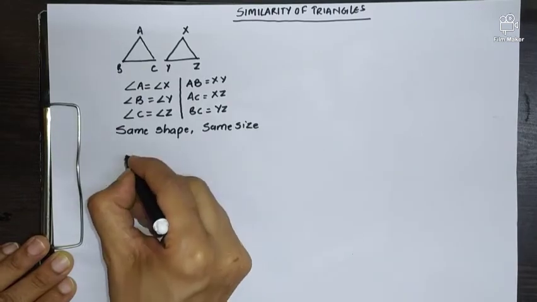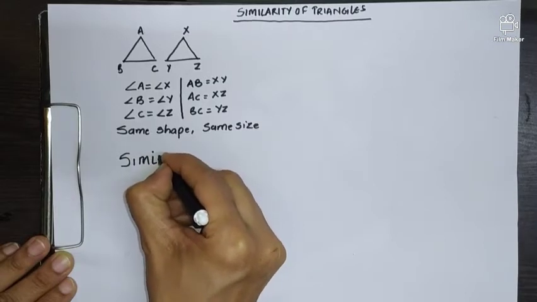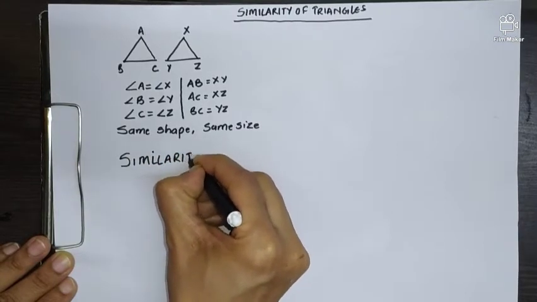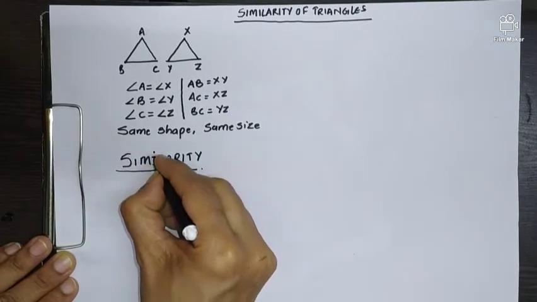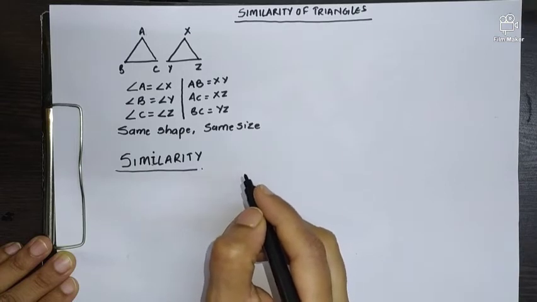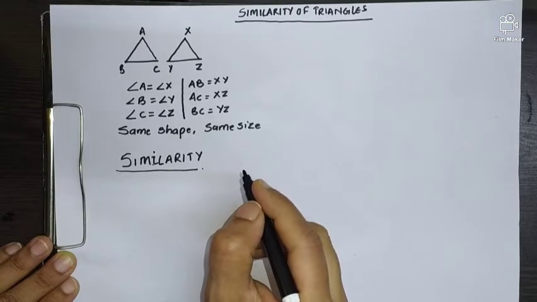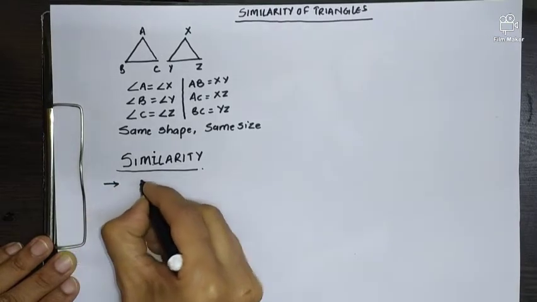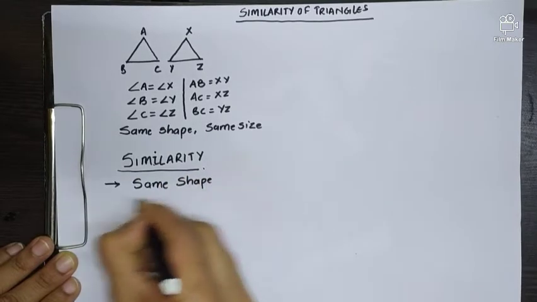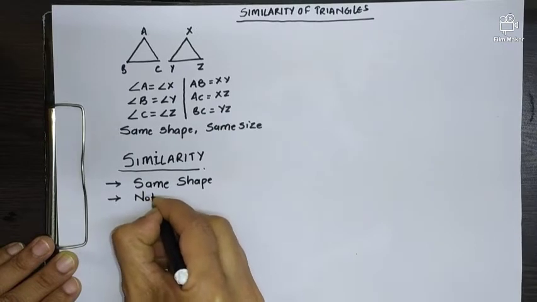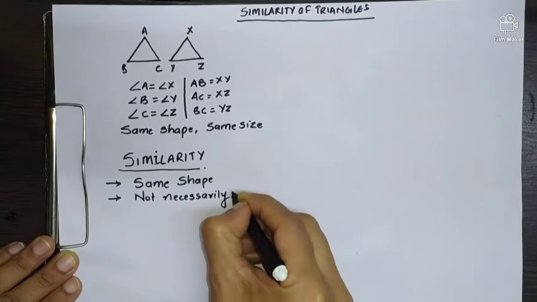Now, the second topic that I am taking, and I'll definitely tell you the difference, that is similarity. This is similarity. I'll say what is similar shape, what is similarity in any shape, whether it be a circle, triangles, squares, anything. Similarity states same shape but not necessarily same size.